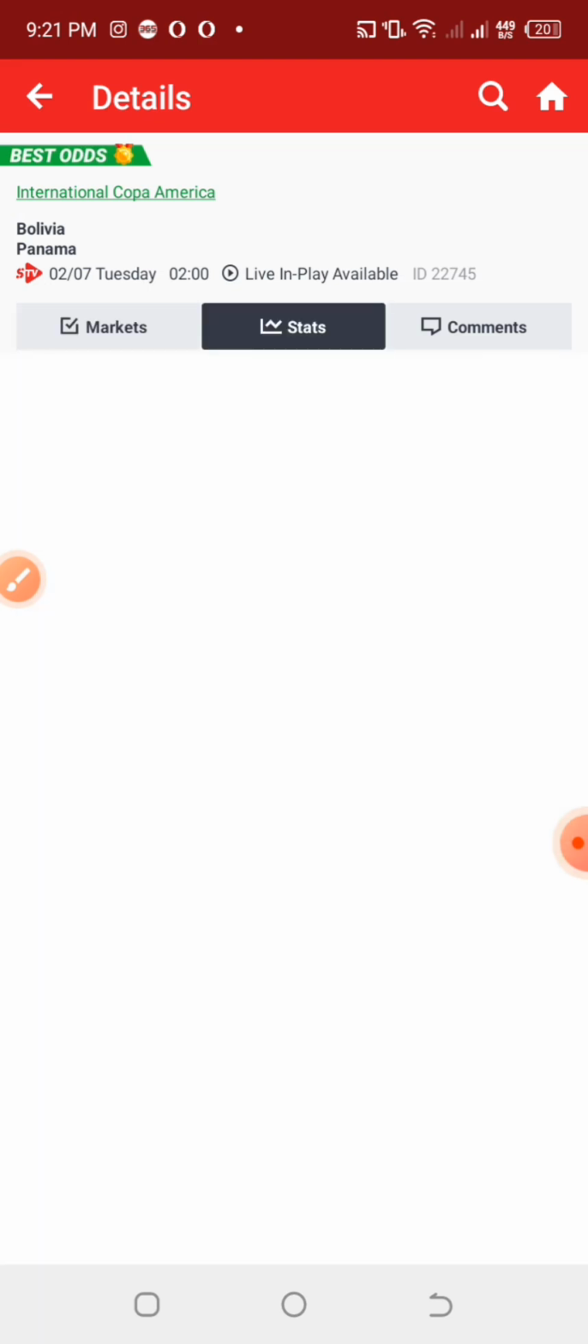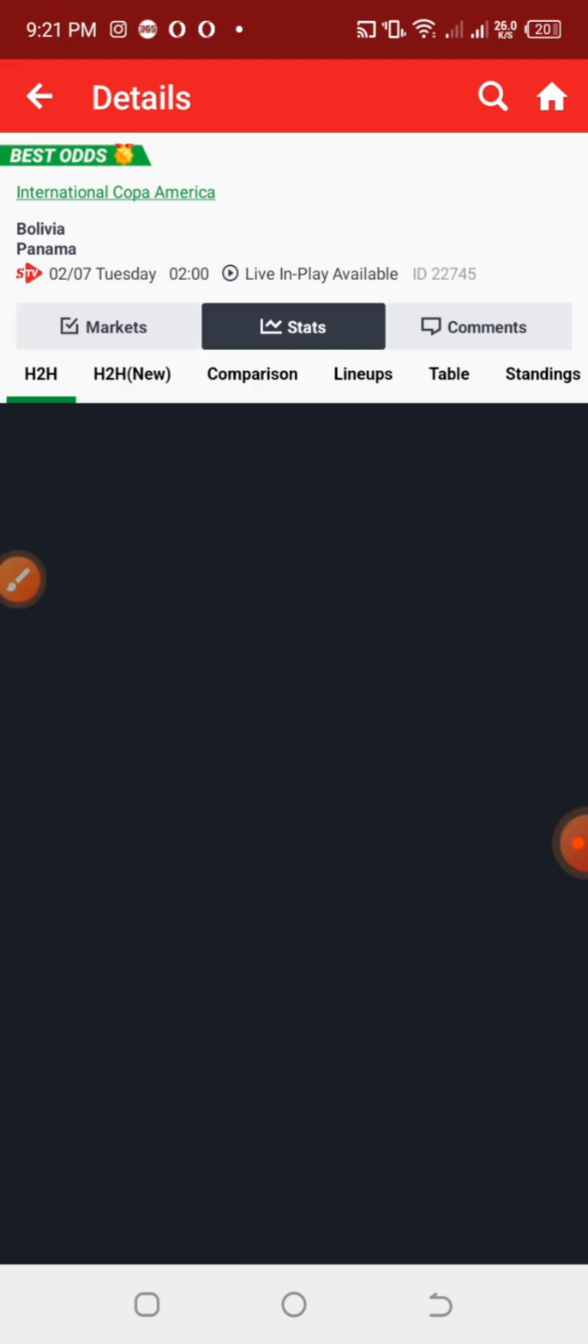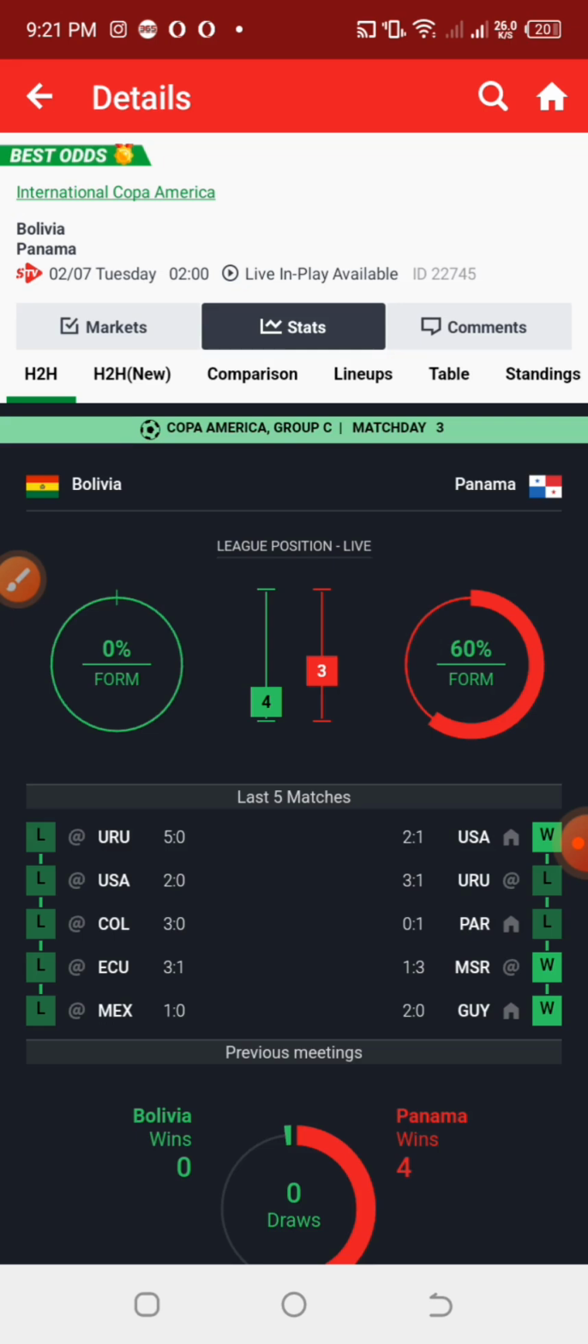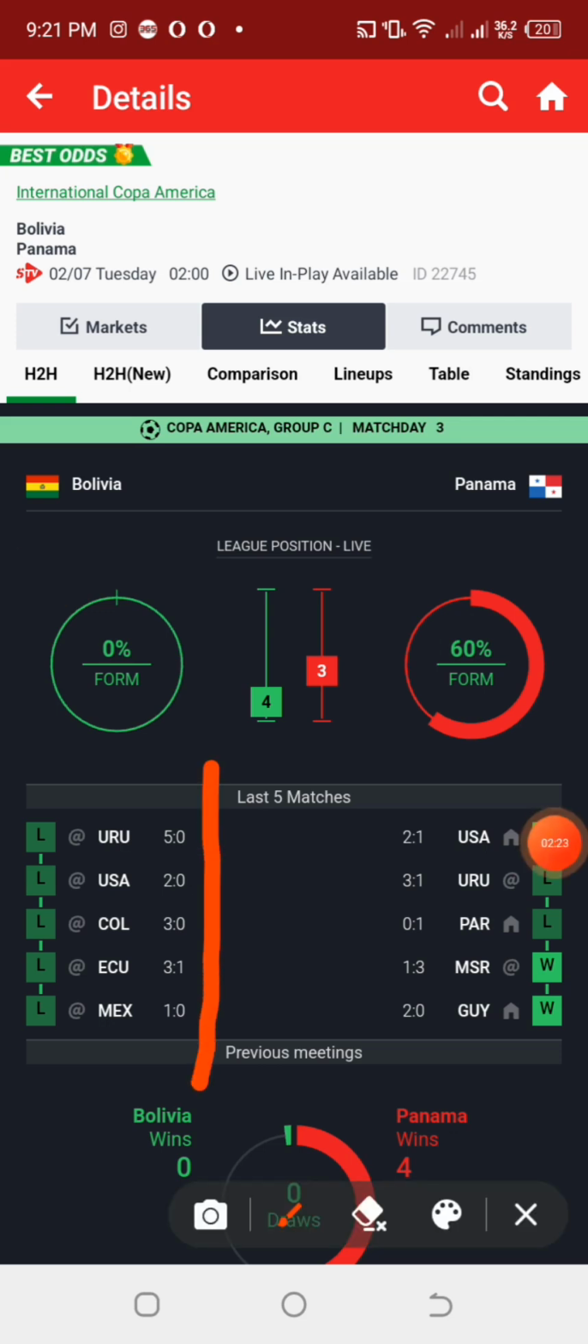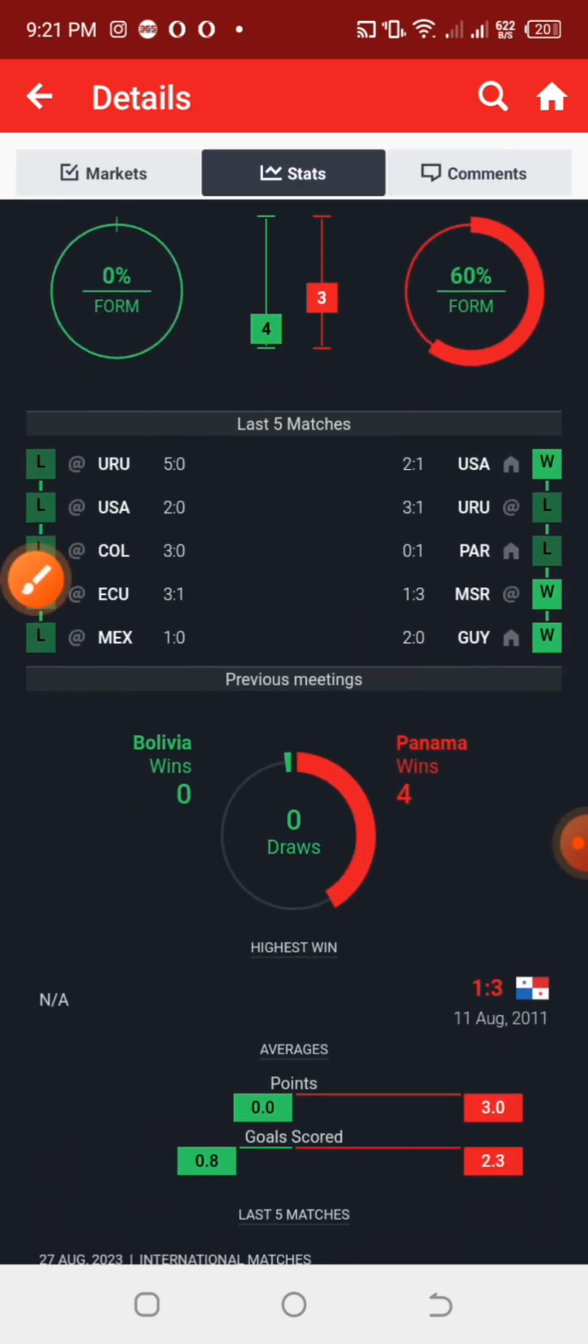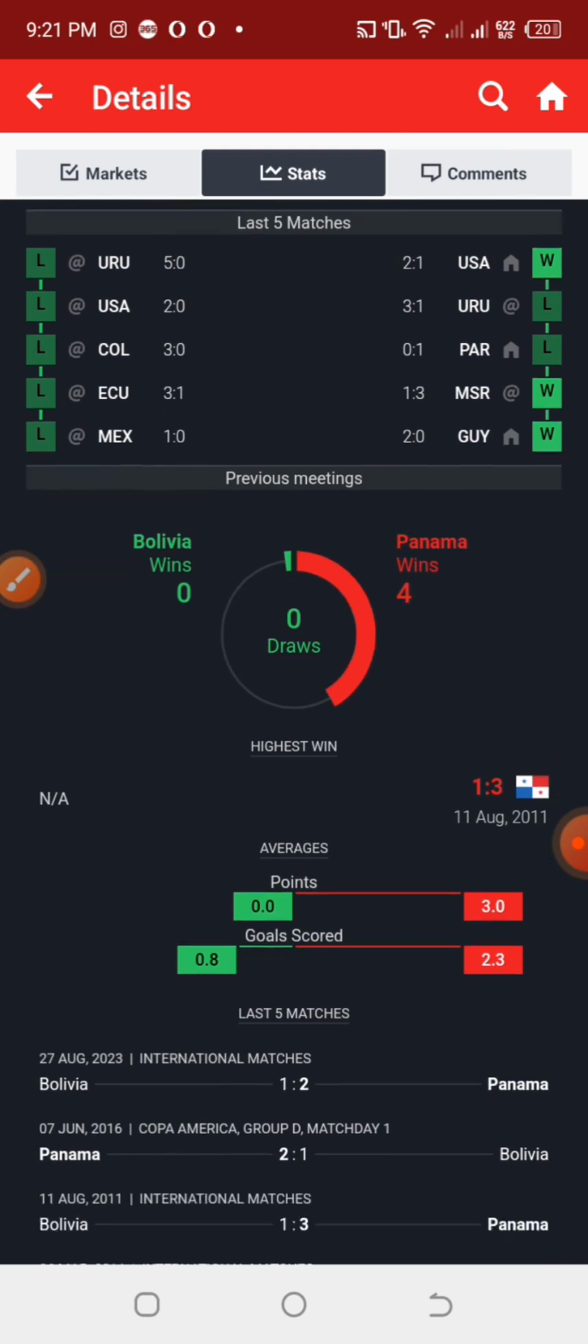So I'm going to leave that, and we are moving to Bolivia and Panama. In the last game of Bolivia, we can see that they lost to Uruguay by 5 goals to nothing, and some other games whereby they lost by 3 goals to nothing. For the away team, in the last previous games they don't have a goal difference that is even up to 3 goals.